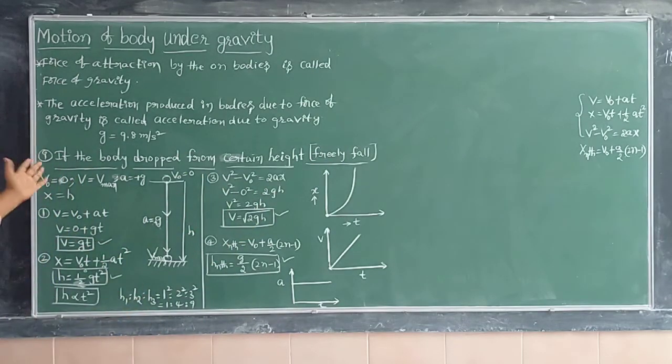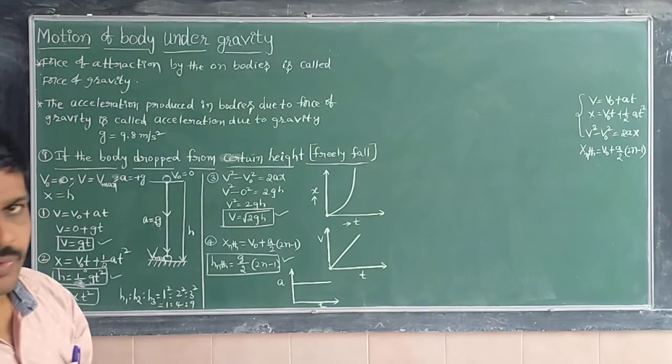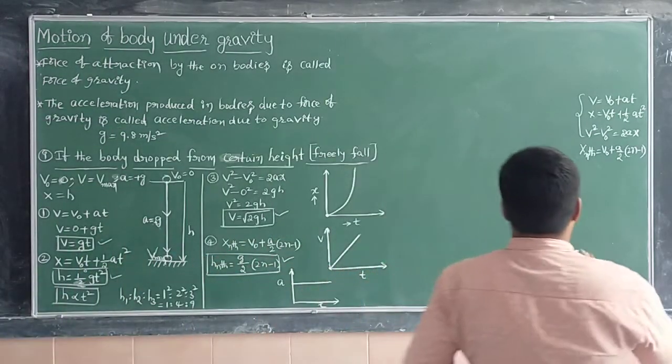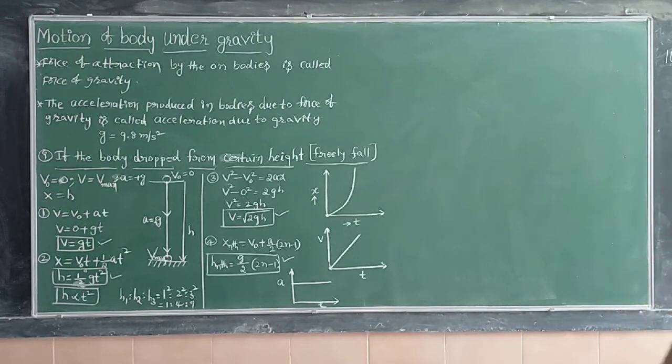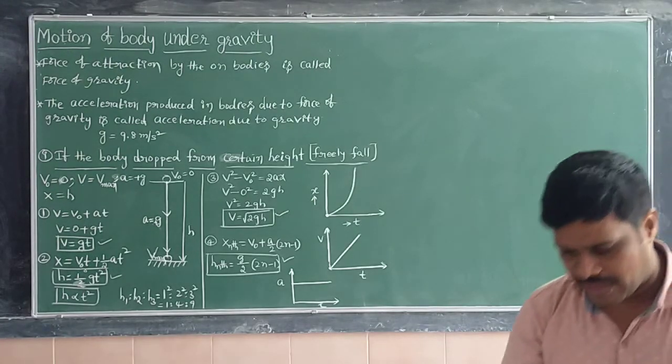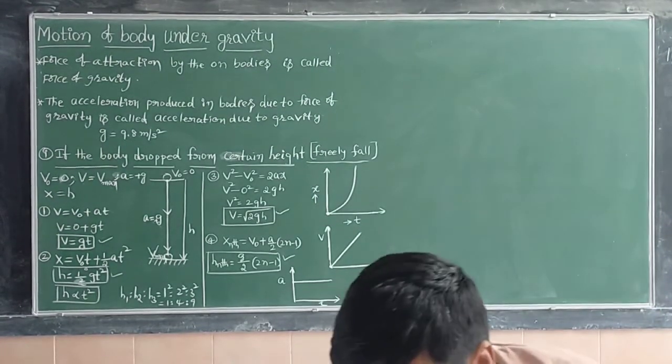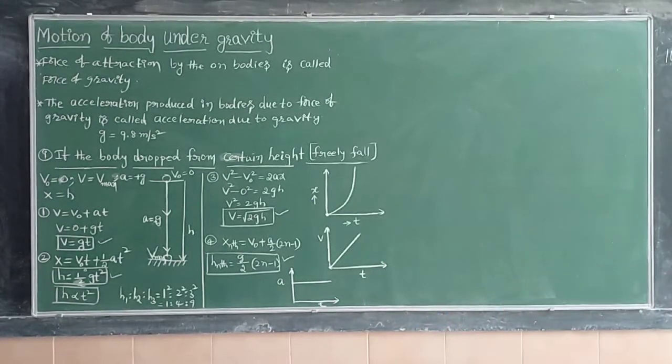Now this is about the body dropped from a certain height, that is, a freely falling body, for which I have written the three kinematic equations of motion. Next, the second case, for a freely falling body only. Some different case I would like to take here.